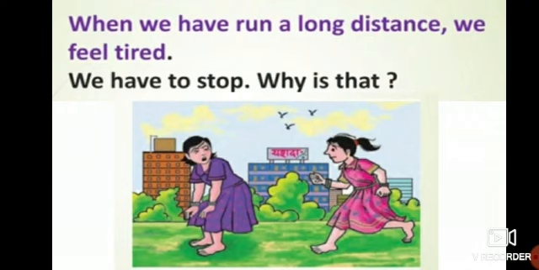If you are jumping continuously for 5 to 10 minutes, I don't think you will be able to. You will be halting, stopping in between. Either 5 jumps or 10 jumps, after that you will get tired, so you will just stop. Correct? We have to stop at a particular point, at a particular time. We can't continuously jump or run or walk.